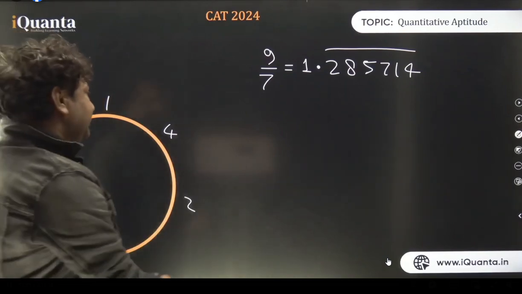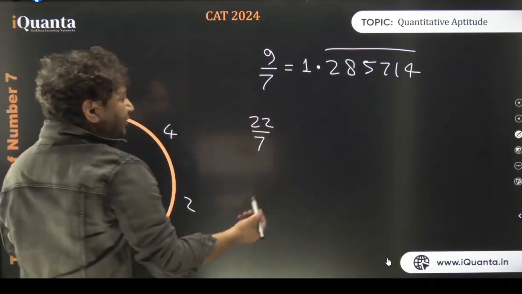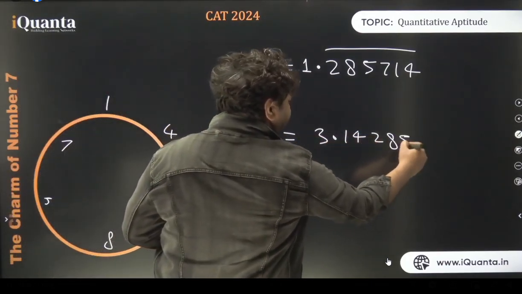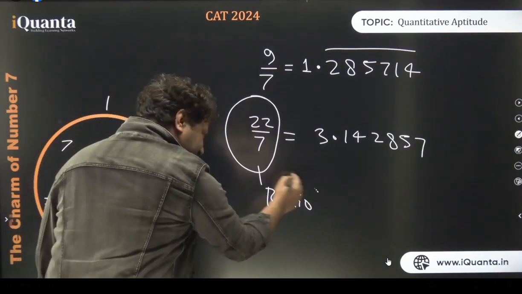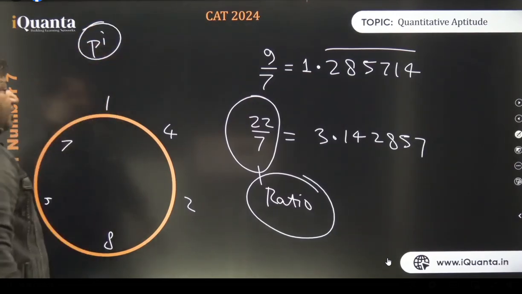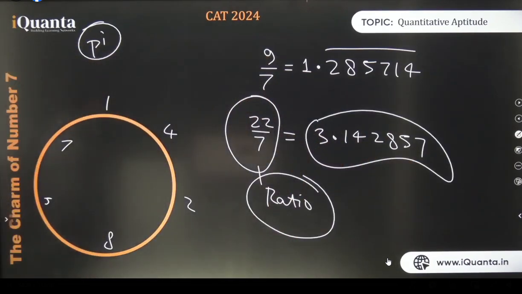By the way, there's one thing why I said 7 की महिमा अपरंपार है. 22 by 7 करें एक बार. What is it? 22 by 7. 7 3s are 21. एक बच रहा है. We'll get this only. By the way, this is the ratio which changed everything for mankind. Yes or no? This ratio is known as pi. कमाल की बात है नहीं? By the way, pi is an irrational number, but 7 की महिमा ऐसी है कि उसको rationalize भी कर देता है in a way. Is that clear, everyone? The 7 is so important in our life.